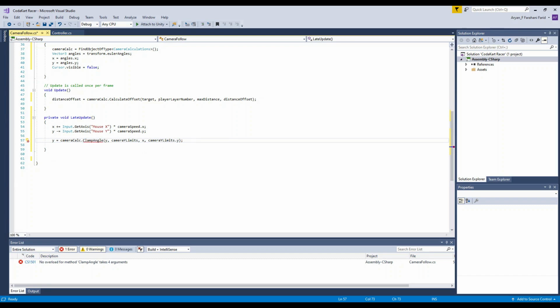So, the next line, oh wait. Oh, I see, there is an error in clamp angle. I know what the error is. I purposely made this for you guys to find in this video. I don't know if you can see the error right here, but try and guess. I'll give you 5 seconds to guess. You can pause the video.